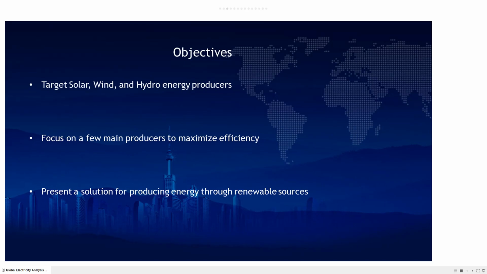We chose to target solar, wind, and hydro energy producers, as these three forms of renewable energies are the most accessible to everyone in the world. There are other forms of renewable technology, however, they aren't as accessible to everyone in the world, and we chose to exclude them. Our main plan is to focus on a few main producers to maximize the efficiency of energy production throughout the world. And by doing this, we hope to present a recommendation for producing energy through renewable sources.